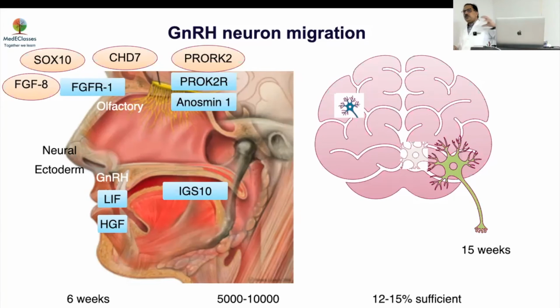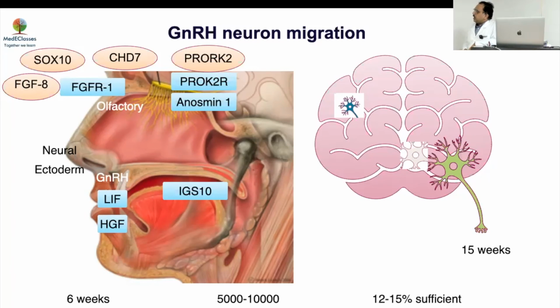The other thing is that the number of neurons required to initiate puberty may be different as compared to sustaining puberty. So sometimes if you initiate puberty via testosterone, others will start waking up and say, okay, I'll take over. So milder defects may become reversible over time.